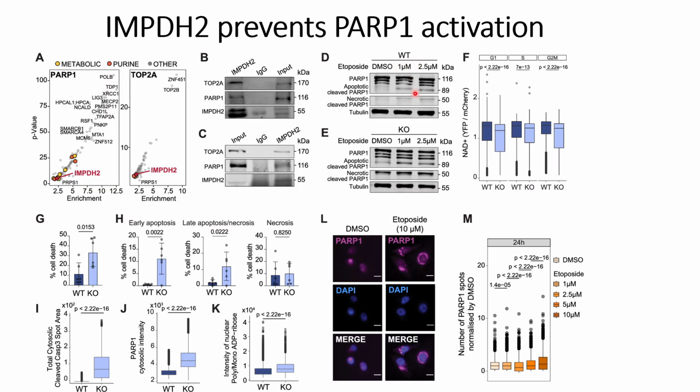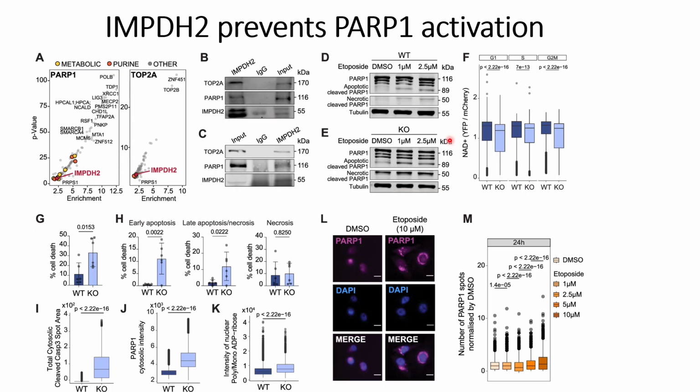In the wild type pancreatic cancer cells, they see less signals for the apoptotic cleaved PARP marker and the necrotic cleaved PARP marker, but for the knockout cells they see a high amount of apoptotic cleaved PARP1 markers and necrotic cleaved PARP markers. This indicates that IMPDH2 absence will cause more DNA damage.